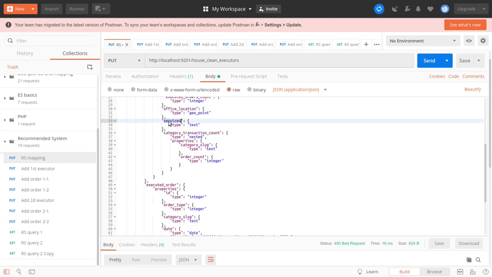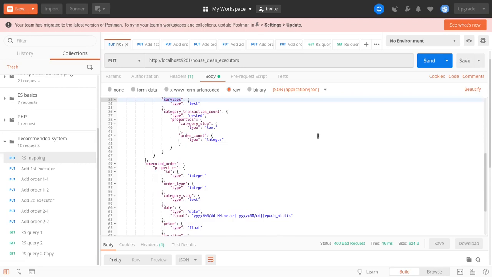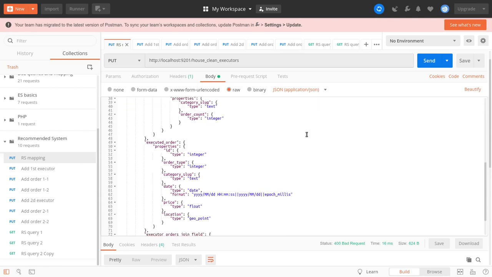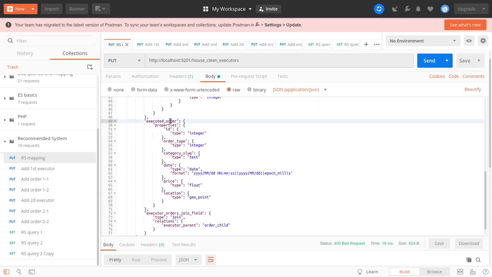Then we can get some services. I will show it in a moment. And then we can, for example, register the number of performed work within some categories. All would be much more clear in a moment when I show you real examples of such executors. Then we have some child documents.